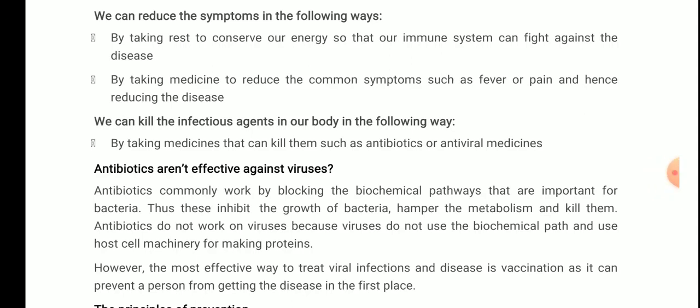But what do bacteria do? Bacteria have their own machinery for making proteins. So what is the function of antibiotics? The antibiotics inhibit the growth of bacteria by hampering that particular machinery, which hampers the metabolism of the bacteria. Once the metabolism is affected, the bacteria get killed. So that's why antibiotics aren't effective against viral diseases. Clear? It is a very important question that is frequently asked: why aren't antibiotics effective against viruses?